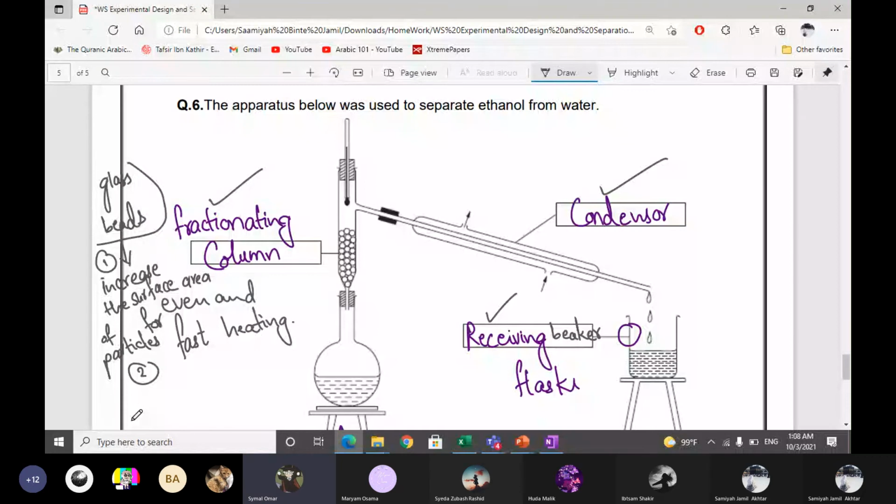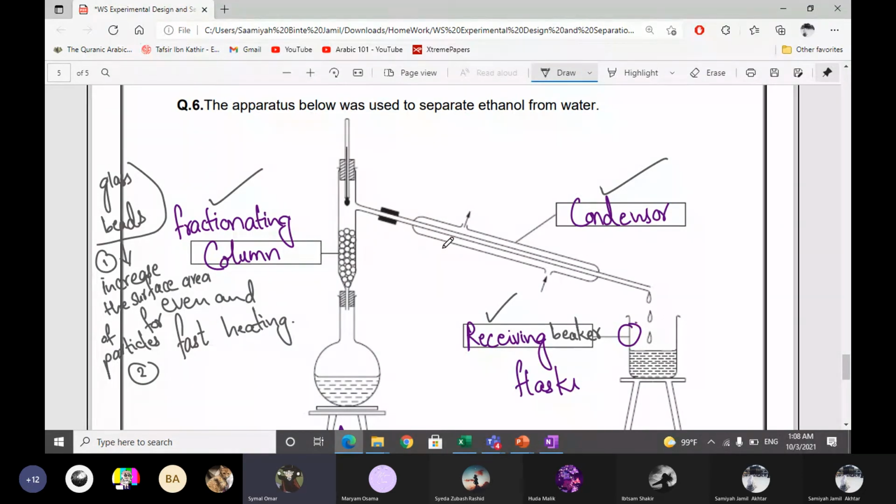This apparatus is for fractional distillation, right? Yeah. This is only used in fractional distillation, not in simple distillation, and this piece of apparatus is known as the fractionating column. But teacher, aren't they pointing at the glass beads?